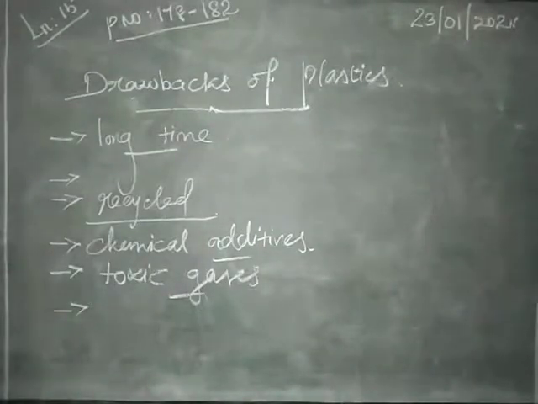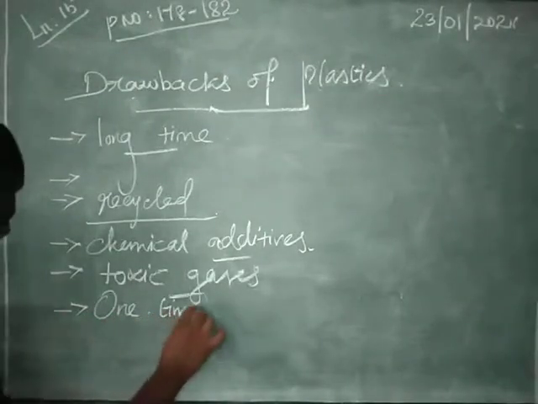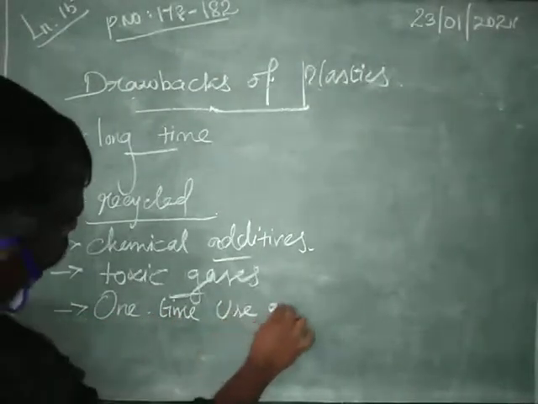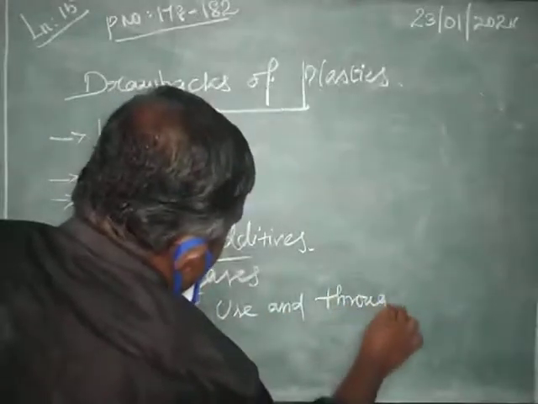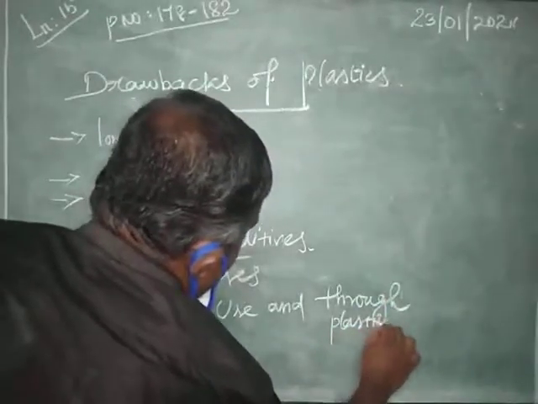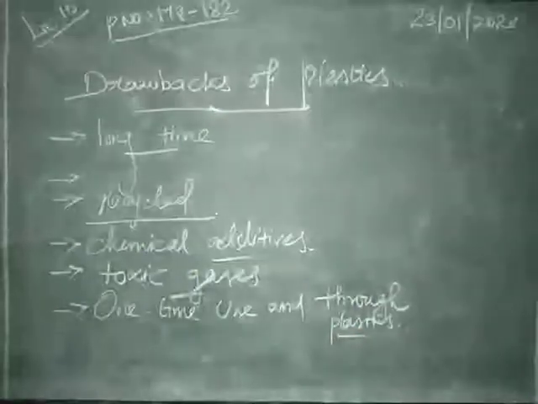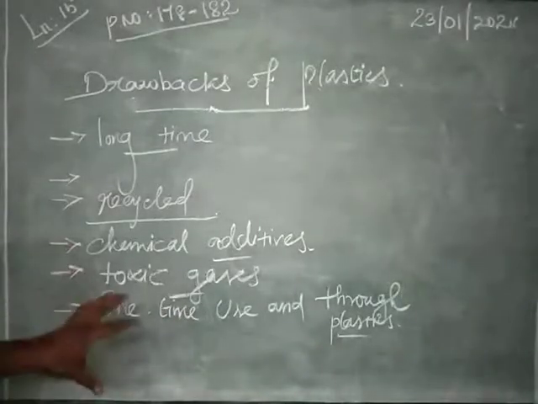One time use and throw plastics are very dangerous to the environment. Suppose we use a water pouch, plate, carry bag or cutlery and immediately throw it outside. Where will it be deposited?